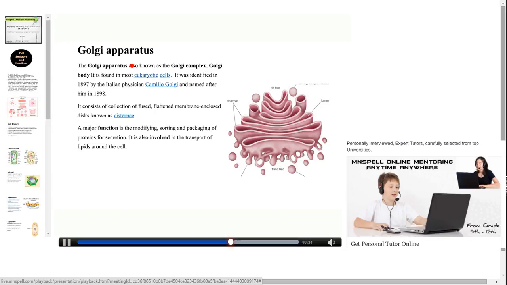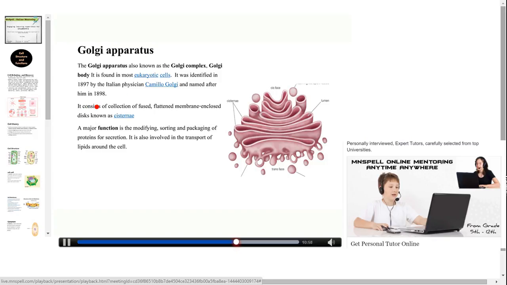Golgi apparatus. Golgi apparatus is also known as Golgi complex or Golgi body. It is found in most eukaryotic cells. It was identified in 1897 by the Italian physician Camillo Golgi, and they named the Golgi apparatus based on his name.